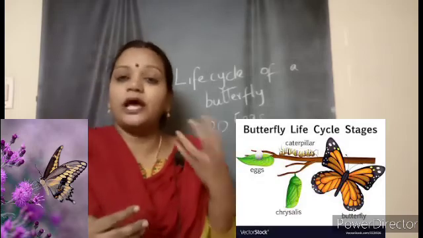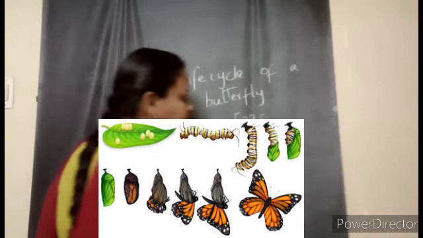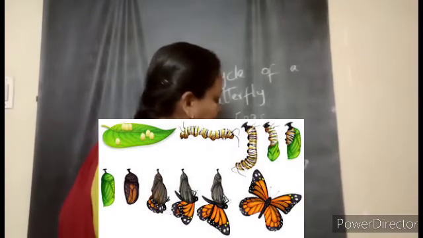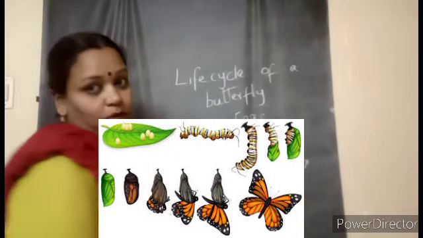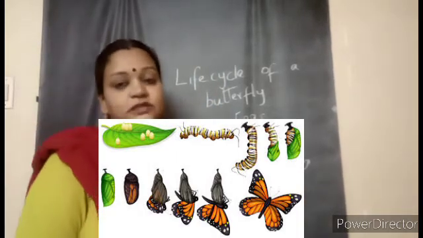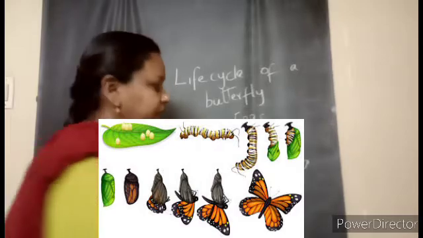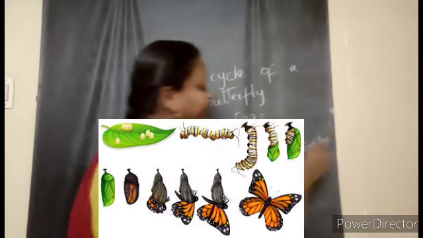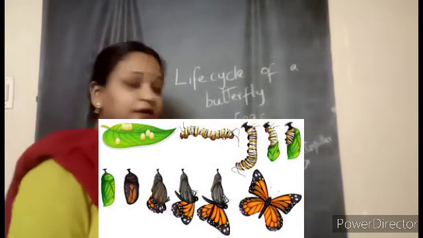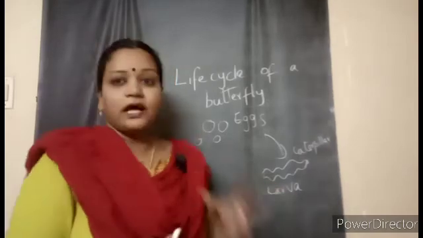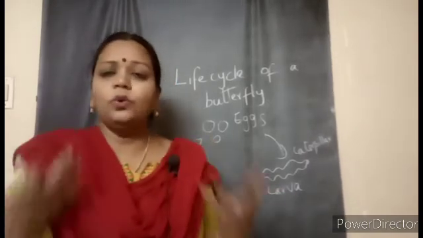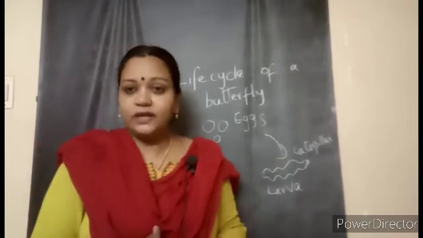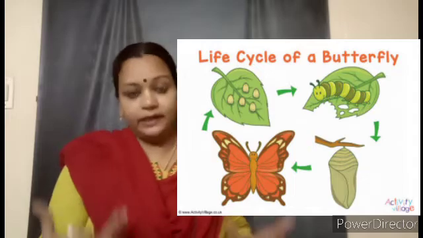After some days, the eggs will hatch open, and you all know that worm-like thing. Yes, children, the worm-like thing, that is the larva, will come out. This larva stage is also called the caterpillar. Very good. This caterpillar is totally different from the adult butterfly. Children, it looks like a worm. Slowly the larva will eat. It will eat so many leaves. Actively they will be eating the leaves, and they will grow bigger in size.